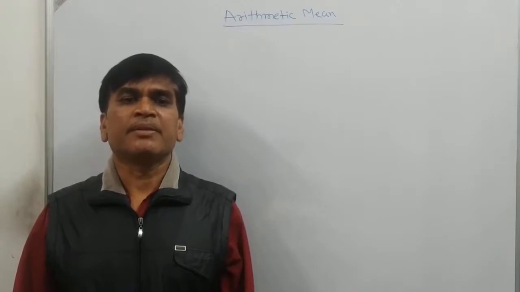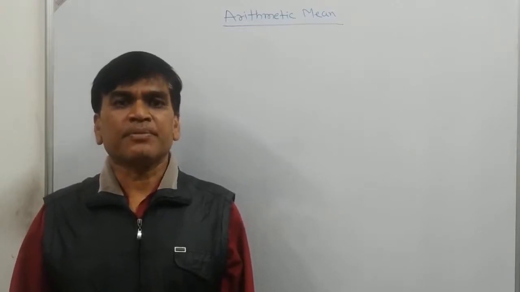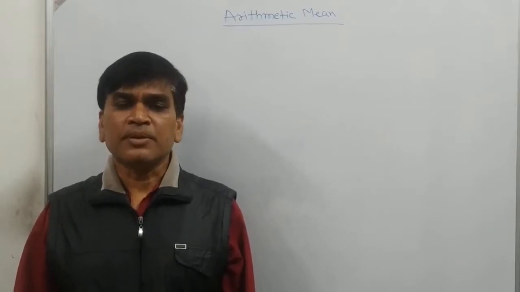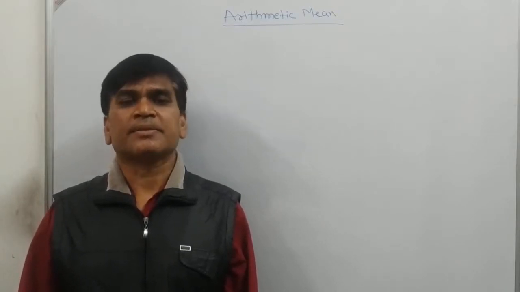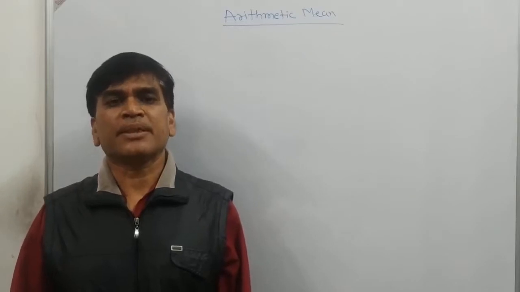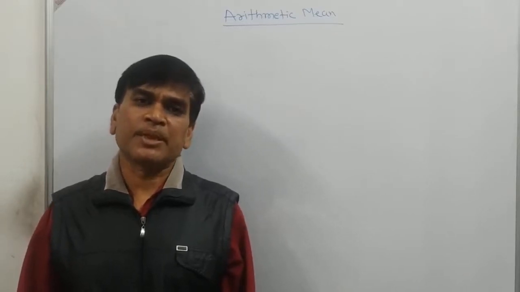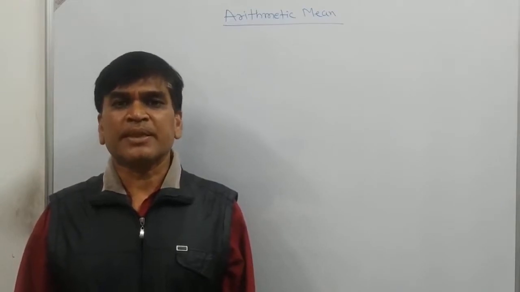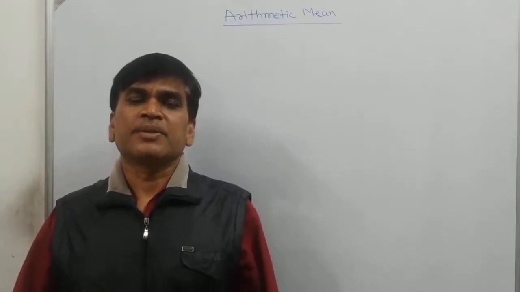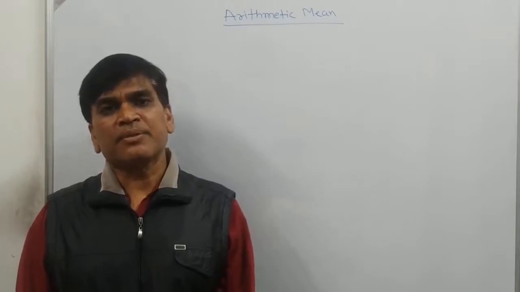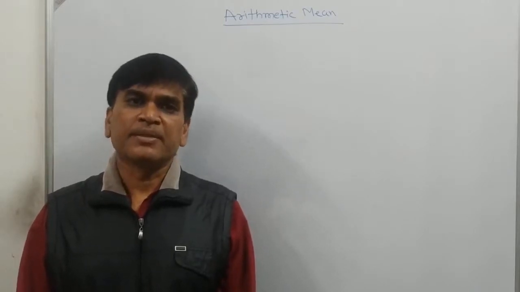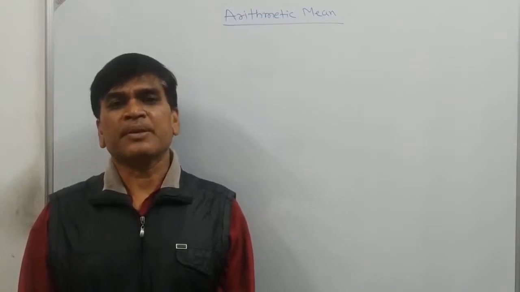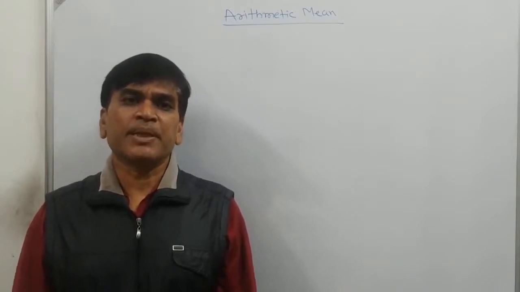It means in lower standard classes, 4th, 5th and 6th, whatever average we have gone through, the same average is the arithmetic mean. To calculate the arithmetic mean, we have to add all the numbers, then divide by the number of items. So in 5th standard also we have learned average, and for that average, what we have to do? We have to add all the items and divide by the number of items.